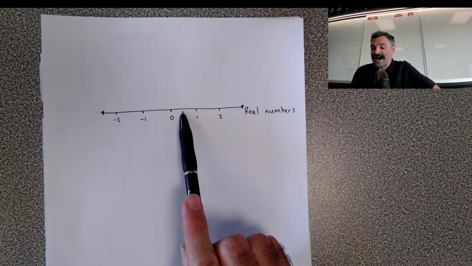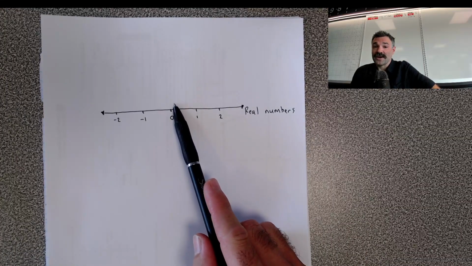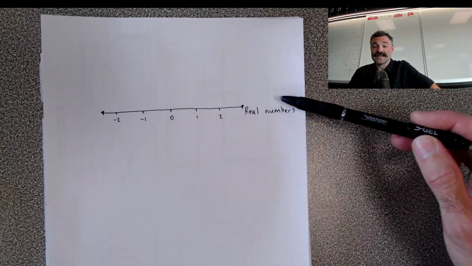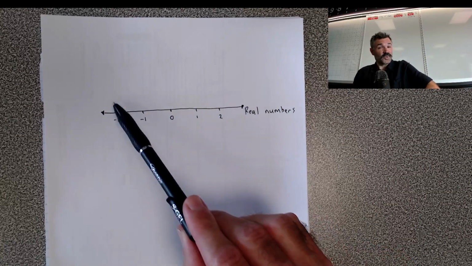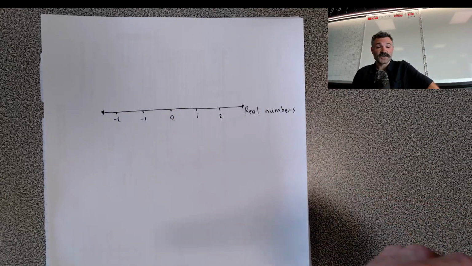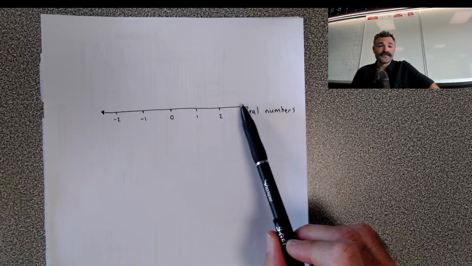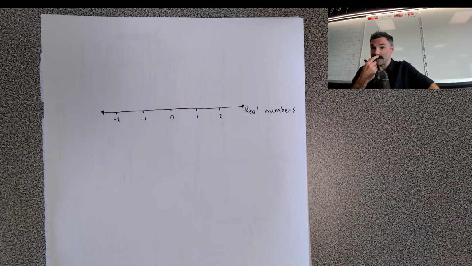So we do have half. It would sit here. We'd have something like 0.1 over here. We could have 3/4. All of our fractions, all of our decimals, they all fit on our real number line. We even have square root symbols that have infinite decimals. They fit on here as well. We have pi, which would be 3.14 up here somewhere. There's no space to put this new invented imaginary number that we have invented.